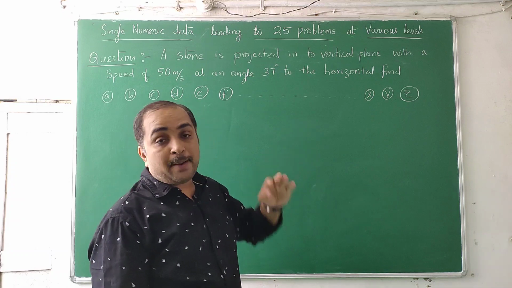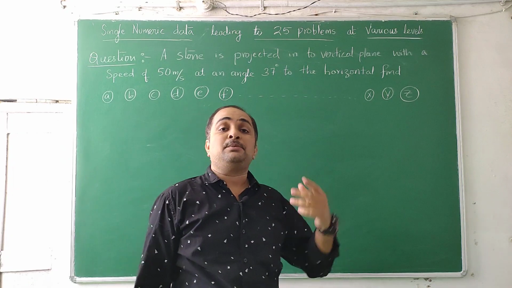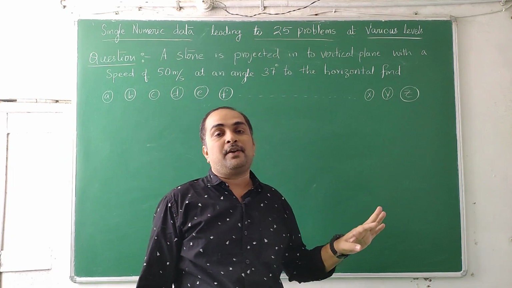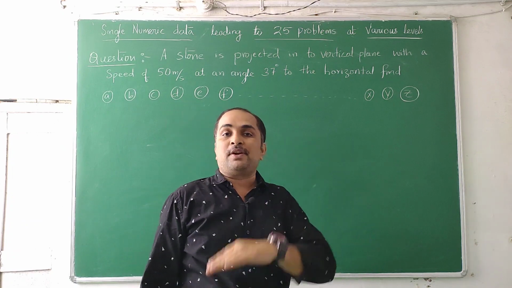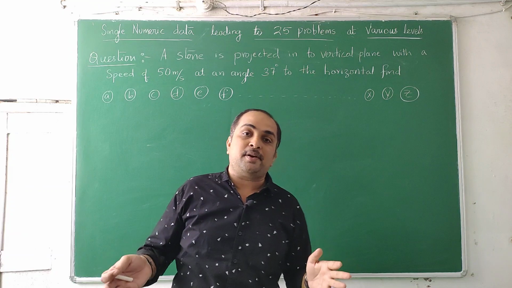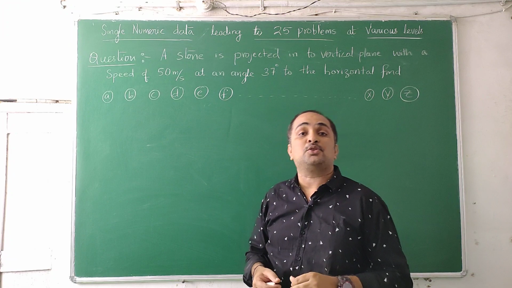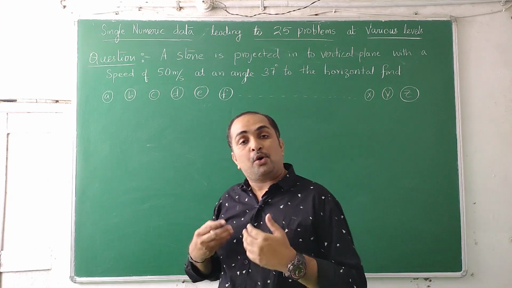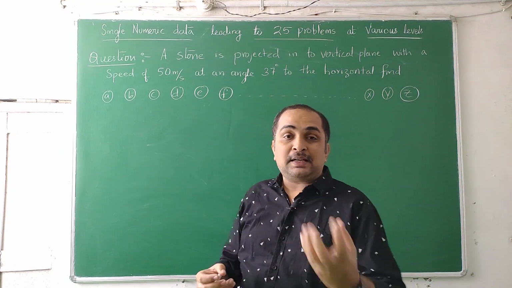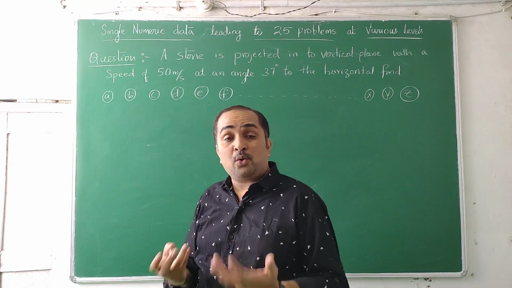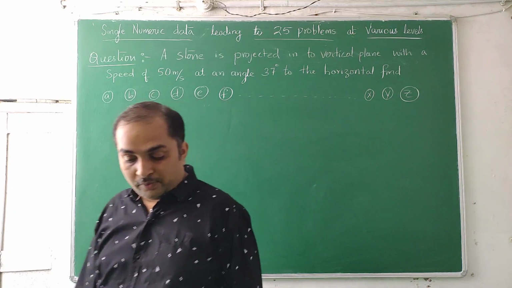Once you do this, I am going to teach you 4 more different models of questions. That 25 times 4 becomes 100 questions. So first you have to understand these 25 questions, and the 4 different models in which this question will be asked. And those 4 models into these 25 questions become 100 questions. See, making questions is not important, but any enthusiastic student who is learning physics for the first time will be interested in solving more number of problems. If a teacher goes on teaching theory, they may not like it. So your thirst, your wanting towards problems will definitely be satisfied with this. So we will start.